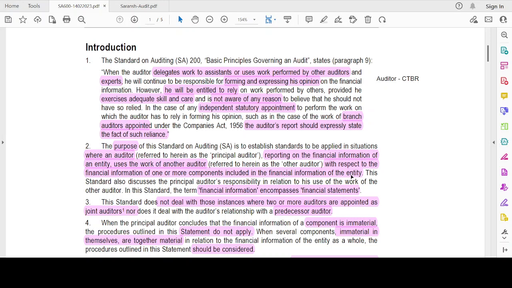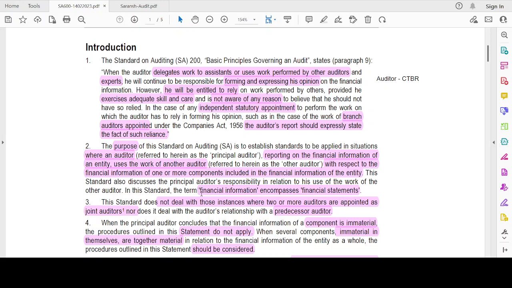This standard gives powers to the principal auditor to rely on the reports of the component auditor, that is, branch auditors, provided he exercises due diligence, skill and care while making such a decision, and also he is not aware of any reasons which would have changed his mind that he should not have relied upon such branch auditor's report. This standard also discusses the principal auditor's responsibility in relation to the use of the work of the other auditor.